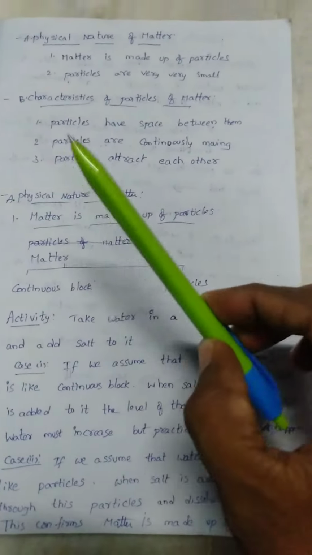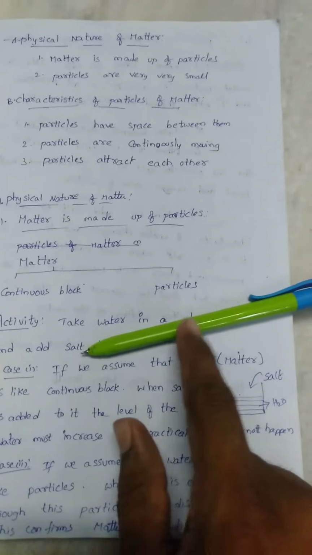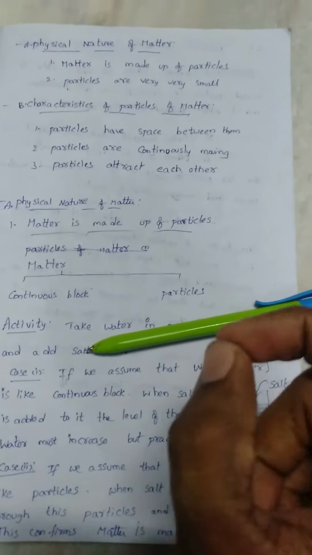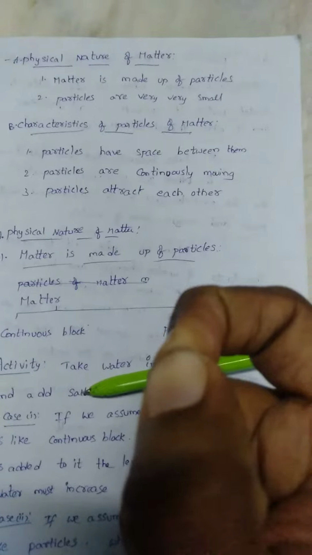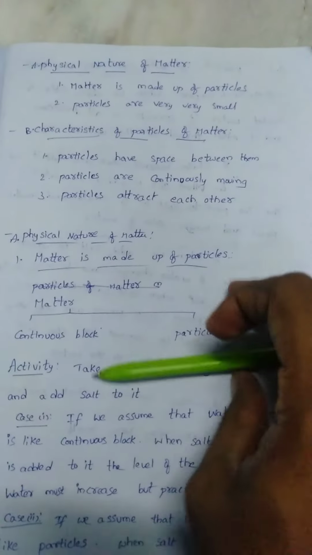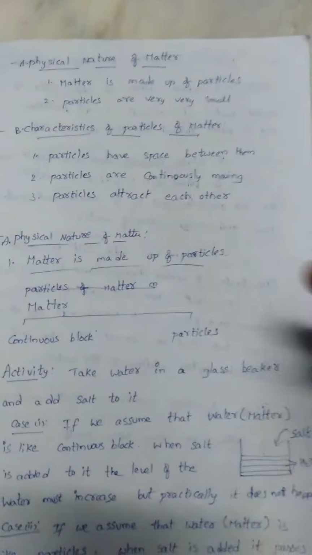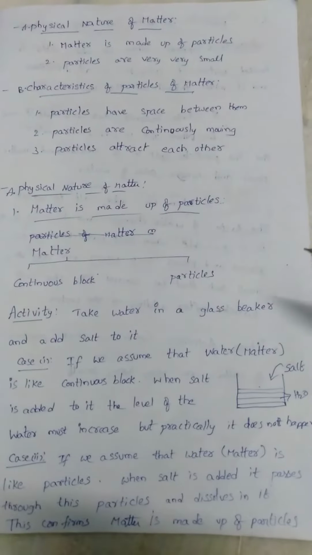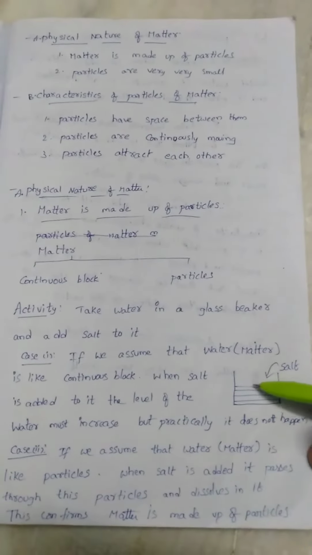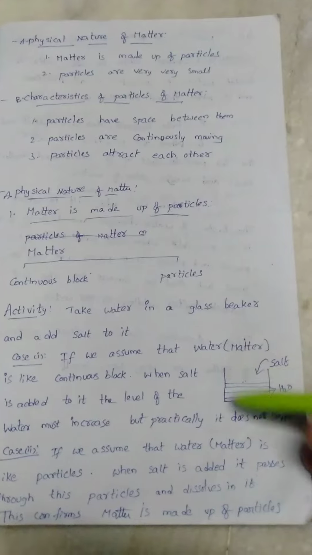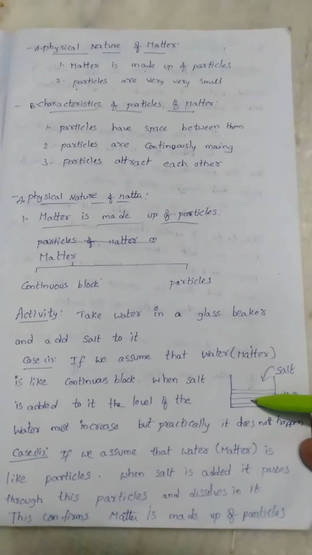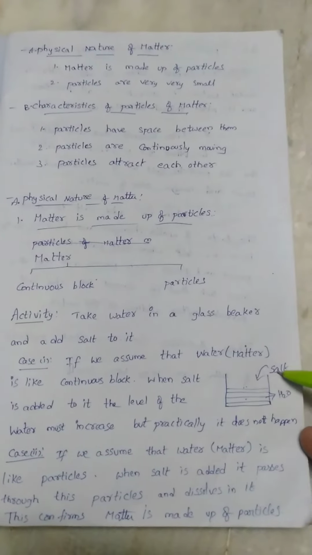Matter, suppose this pen is a matter, it is said to be matter. This pen contains a chemical which contains small particles. That we can demonstrate with an example, with an activity. Take for example water. Take a beaker, add water in that. To that water add salt.